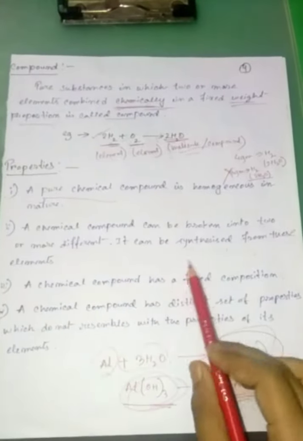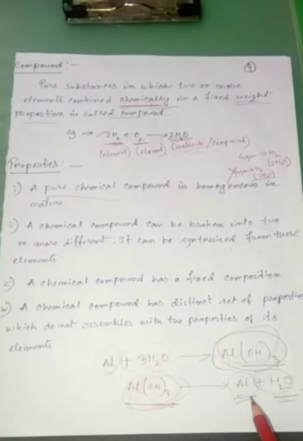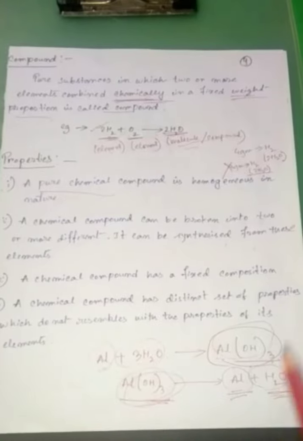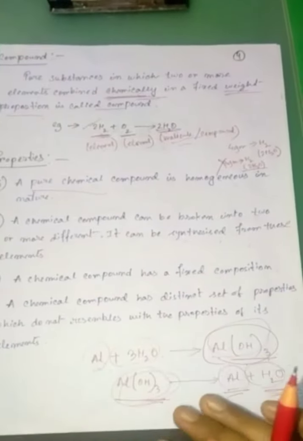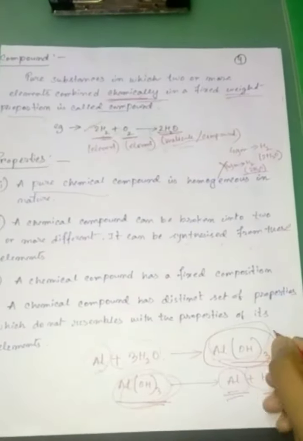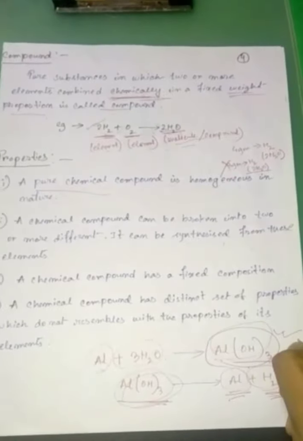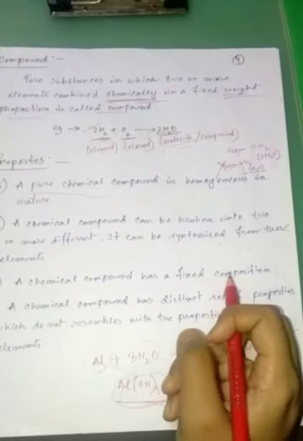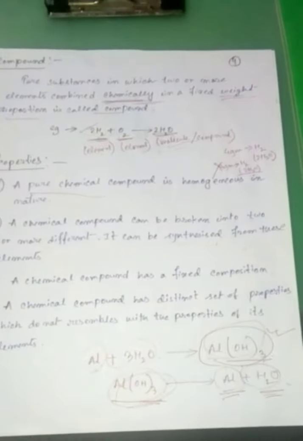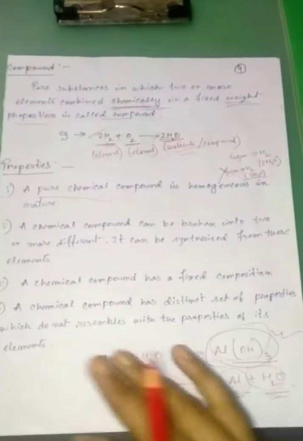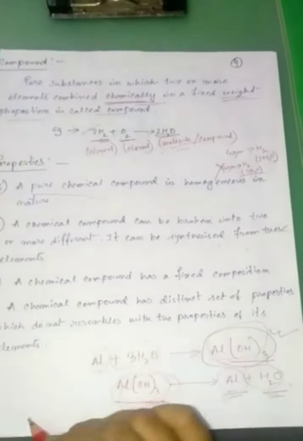And also it can be synthesized from them. If aluminum and water are combined chemically in a fixed weight proportion, we obtain aluminum hydroxide. Understand? Okay. A chemical compound has a fixed weight proportion. I have said before, weight proportion is very much important to form a compound.